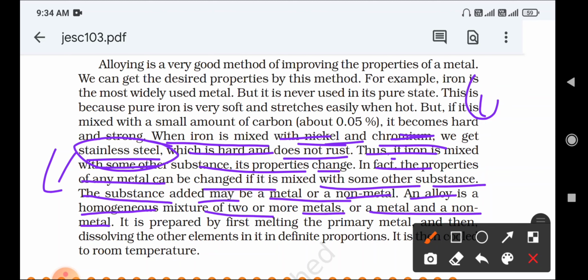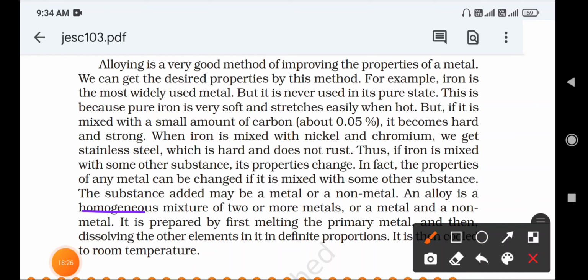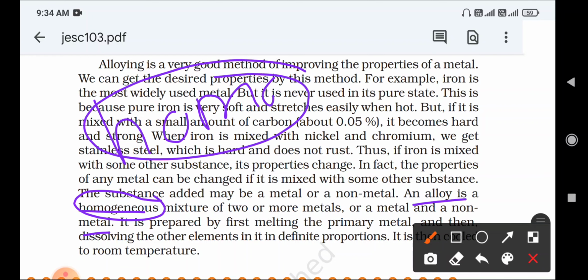Here the term homogeneous comes. What is the meaning of homogeneous? The term homo means same, and genius means kind.